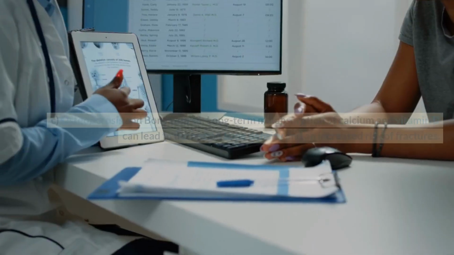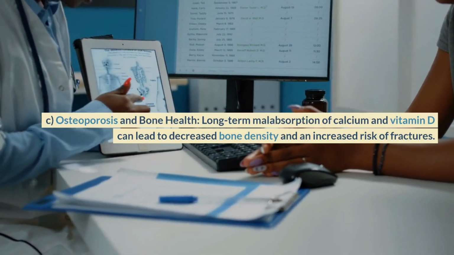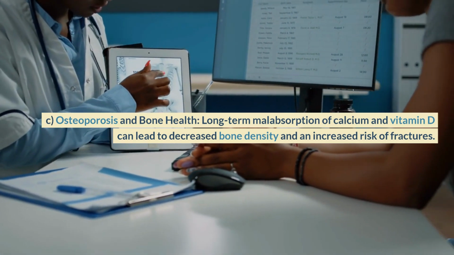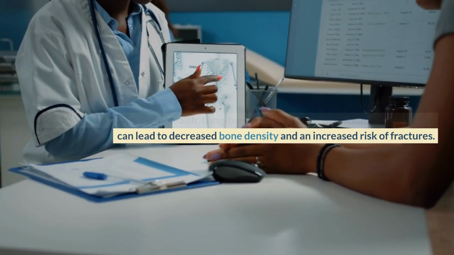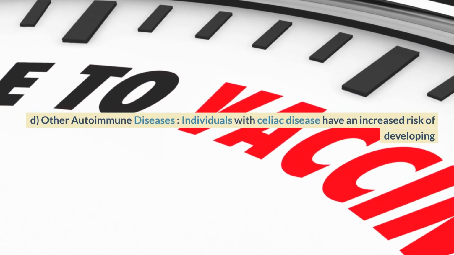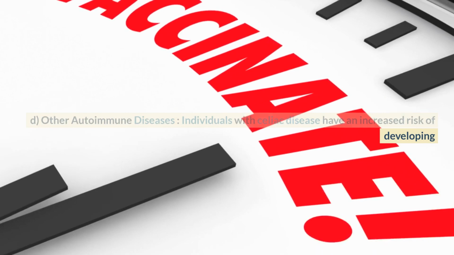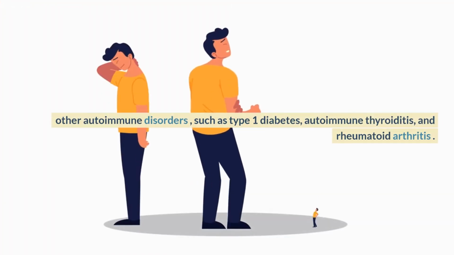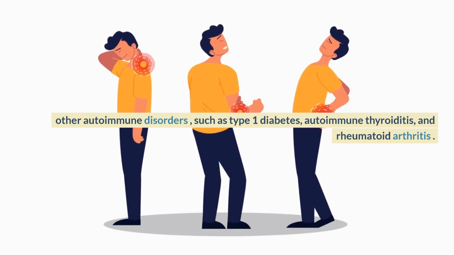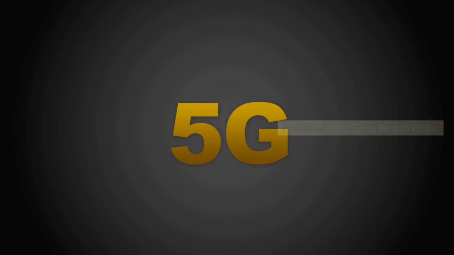C. Osteoporosis and bone health: long-term malabsorption of calcium and vitamin D can lead to decreased bone density and an increased risk of fractures. D. Other autoimmune diseases: individuals with celiac disease have an increased risk of developing other autoimmune disorders, such as type 1 diabetes, autoimmune thyroiditis, and rheumatoid arthritis. Potential long-term health risks.